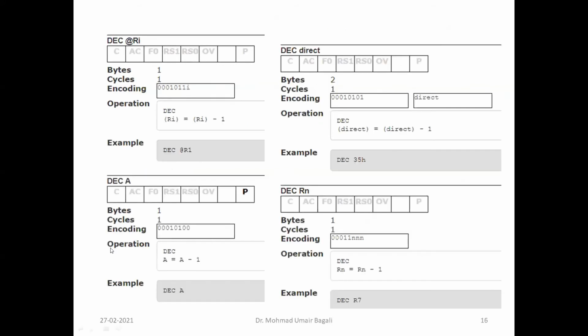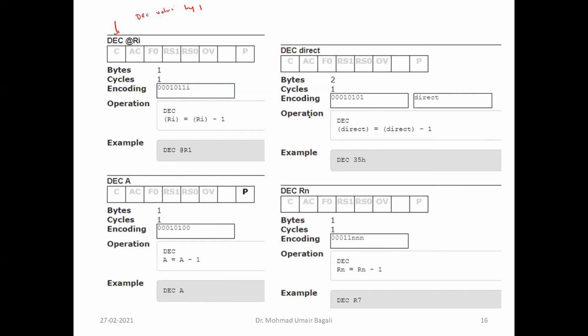Next is the decrement instruction. Why do we use decrement? If you want to decrement the value by 1. Here, decrement always decrements the value by a factor of 1 only, minus 1. Again, we have different addressing modes, such as register indirect addressing mode. You have decrement A, decrement Rn.